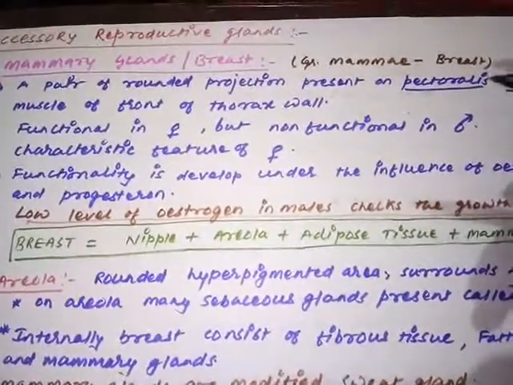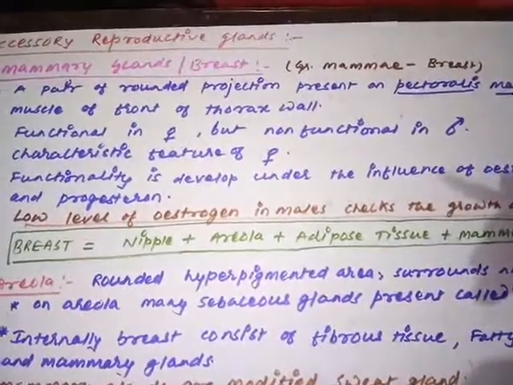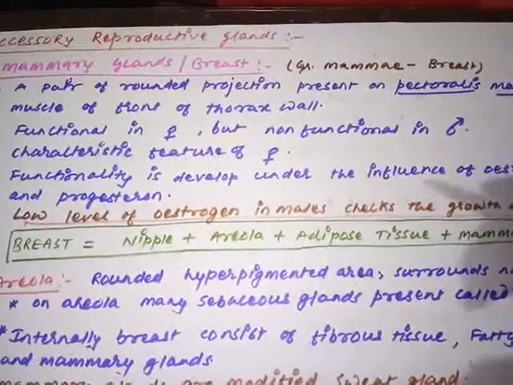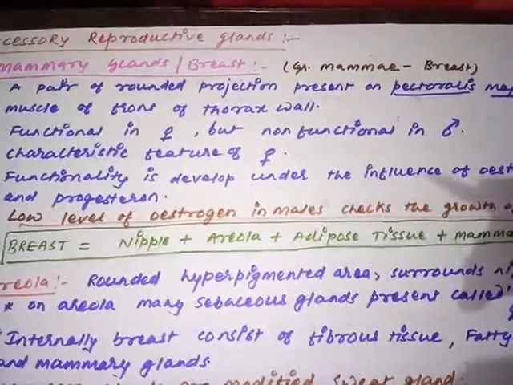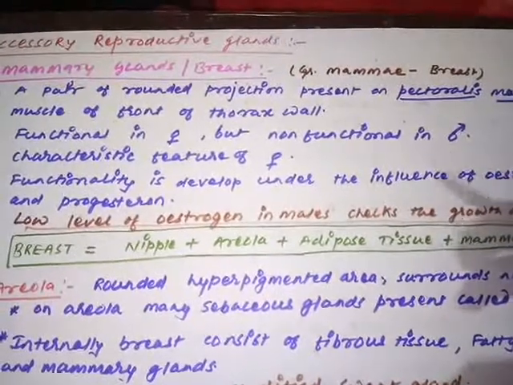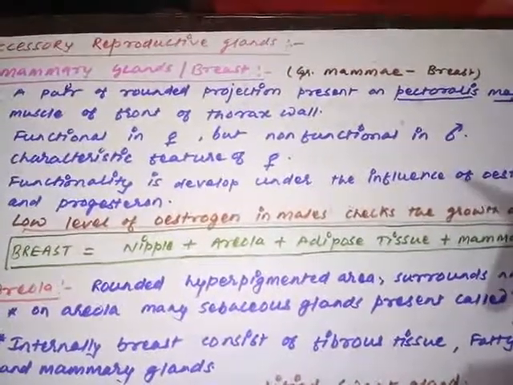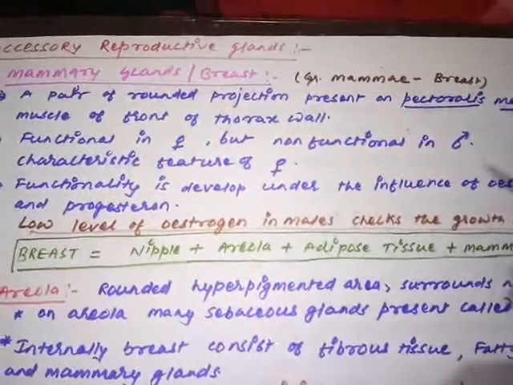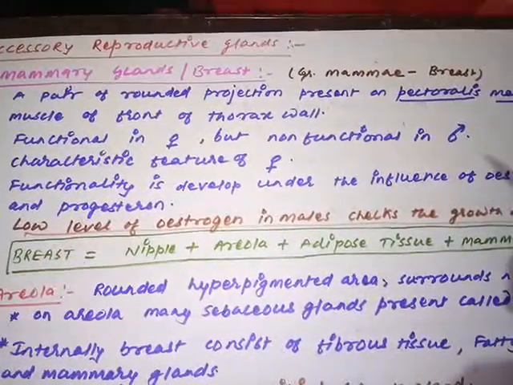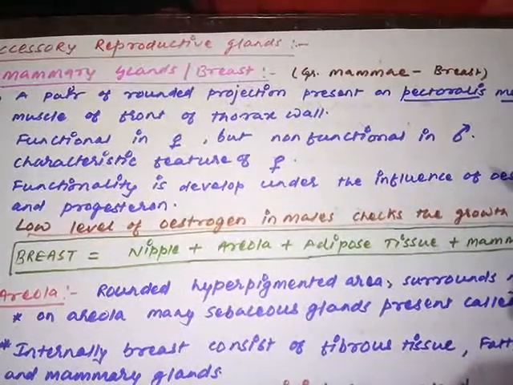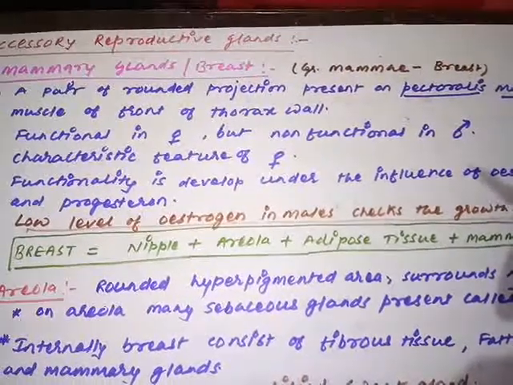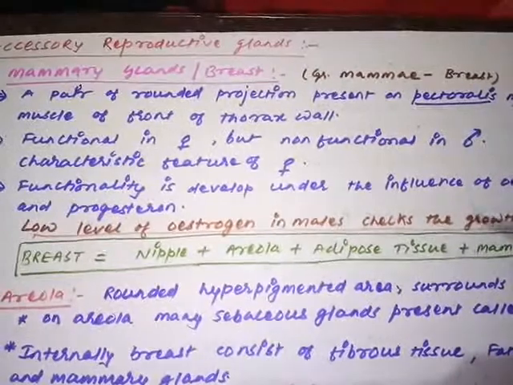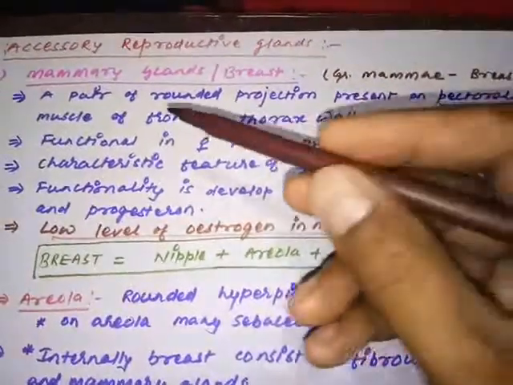You know very well, in the mammalia, this is the property of all mammals. Mammals have the mammary gland present in the front region, the thorax region, and the mammary glands lie on the thorax wall on the pectoralis major muscle. In case of male, this is completely reduced, completely rudimentary, but in case of female, it is present as a kind of projection. That is a paired structure.